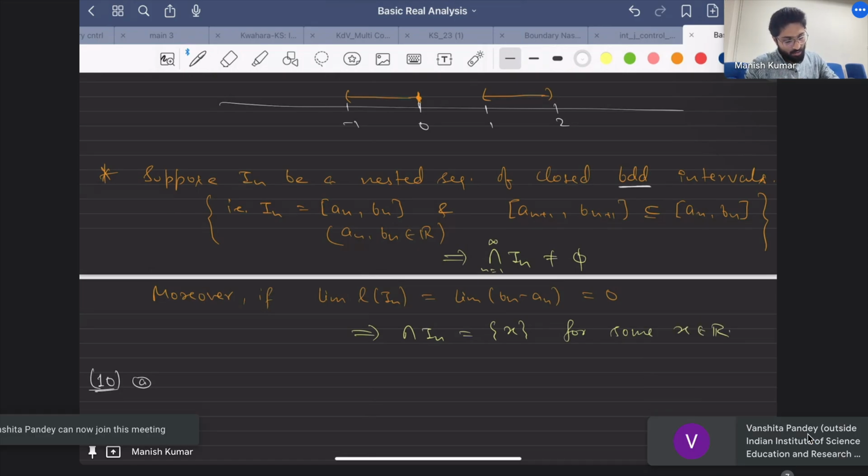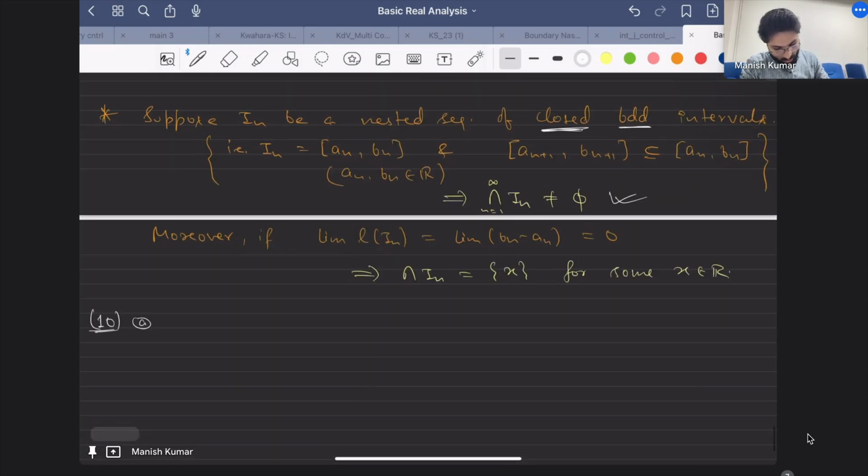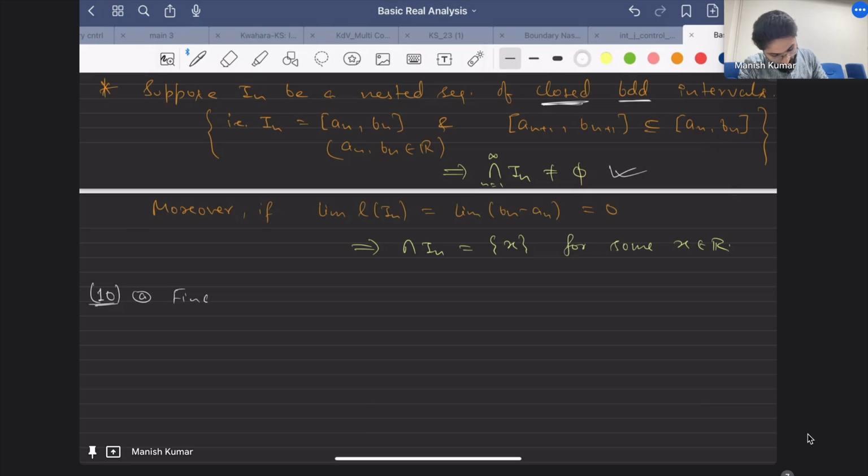So the question can be stated in the following way: consider or find a sequence of nested closed intervals. First thing, let's check the boundedness. In such that the intersection of In is equal to phi. This is the first thing.